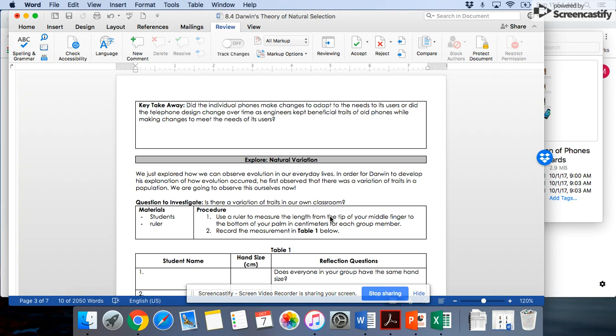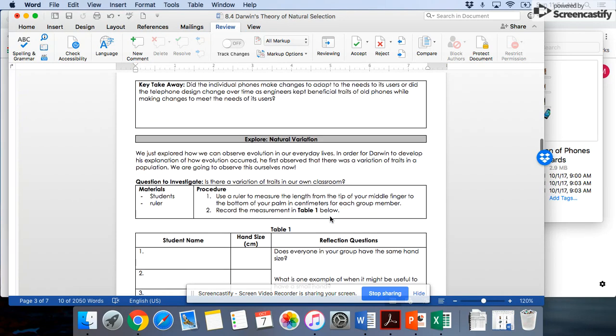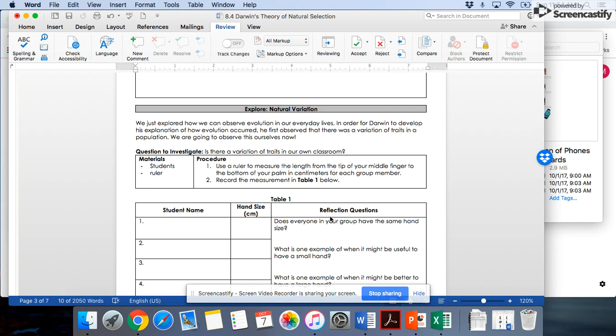So that's just a little bit of an example of how we see evolution in our everyday lives. We see technological evolution all the time. The individual devices don't go ahead and change themselves and gain new traits, but the traits that are effective, that people like, get kept, and the ones that they don't end up not being passed on to the next generation. So for the next section, you're going to do a really quick explore.